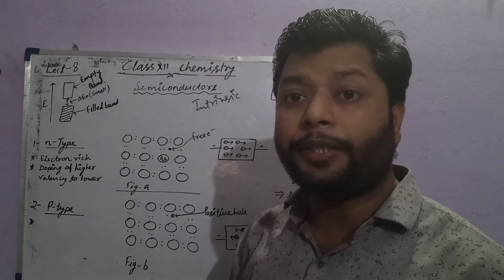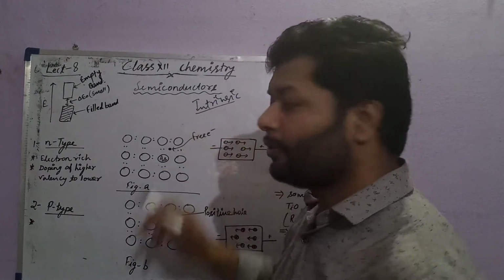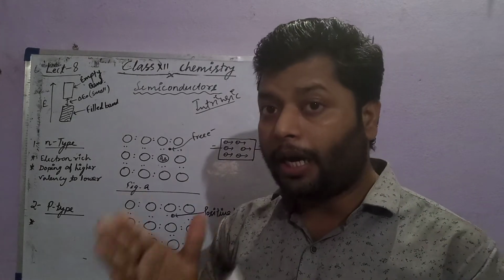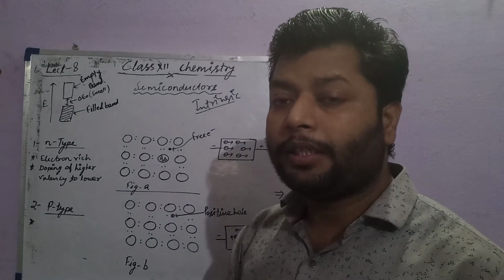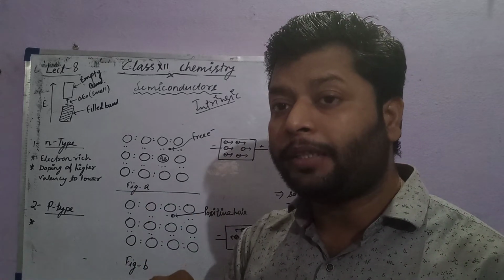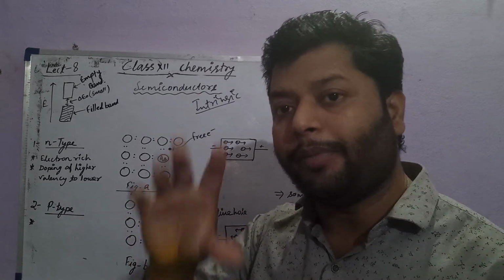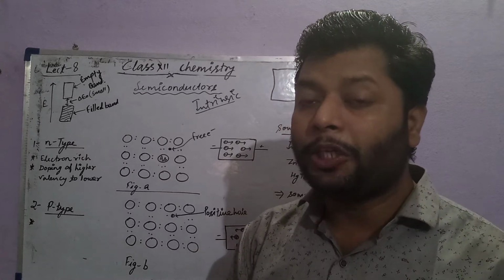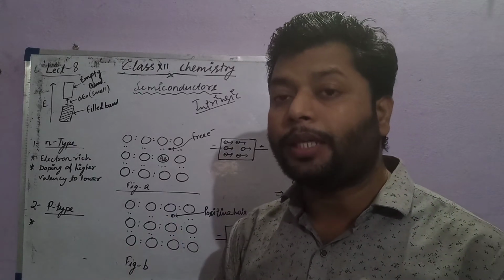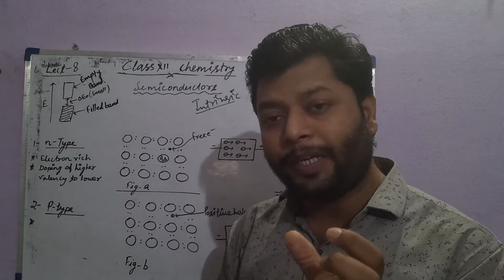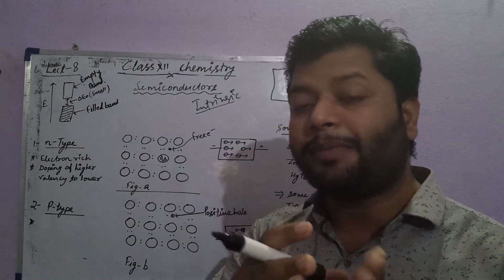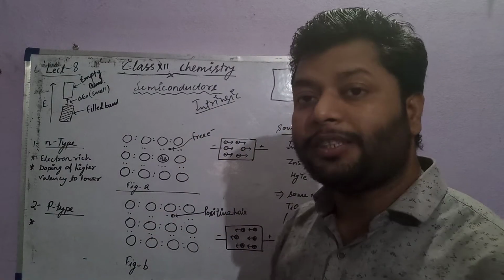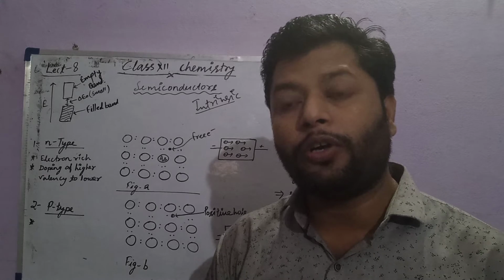When a substance or a semiconductor's conductivity depends upon the electronic transition of the same element, with no impurities required for the conduction, they are said to be intrinsic semiconductors, like silicon and germanium.